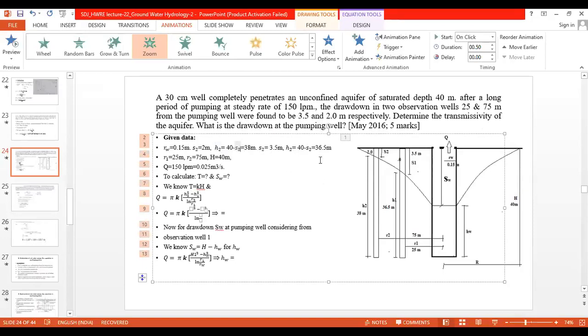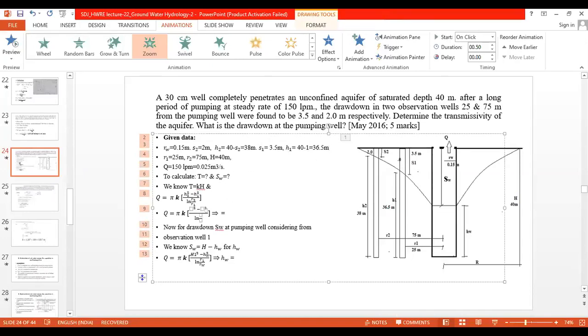Then drawdown in well number 1, S1 is 3.5. So we will get the H1 as 40 minus S1, that is 3.5, we will get 36.5 meters.